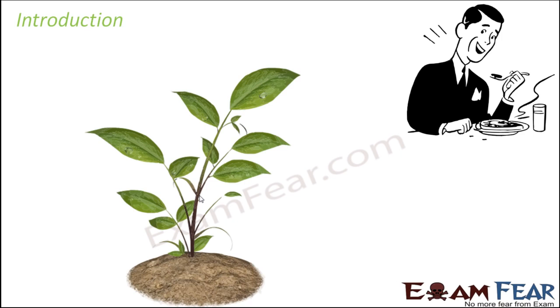So this lesson will focus only on the minerals which are needed by plants. We will see what each of those minerals does in a plant and how much quantity of those minerals is required by a plant. That would be the main agenda of this lesson, and towards the end we will also talk about the metabolism of nitrogen in our atmosphere. We'll do that because nitrogen is one of the most important minerals required in large quantities by a plant. It is not possible to talk about the metabolism of each and every mineral, so we'll take up nitrogen as it is very, very important for a plant.